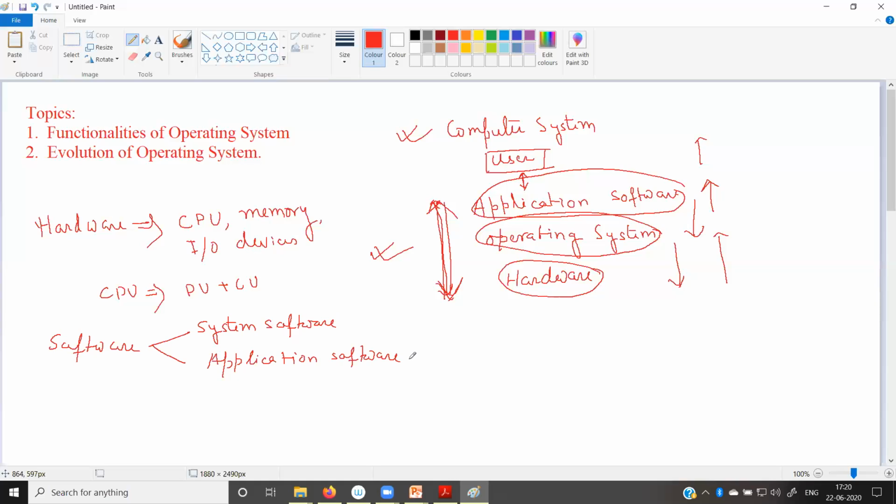Now this application software, so I am coming to the operating system later. Before that, I am discussing what is application software. The application software are those software through which we are interacting. Fine. So what are the different application software we are using? We are using MS Word or all the applications of Microsoft Office, MS Word, MS Paint. So any application of Microsoft belongs to the application software.